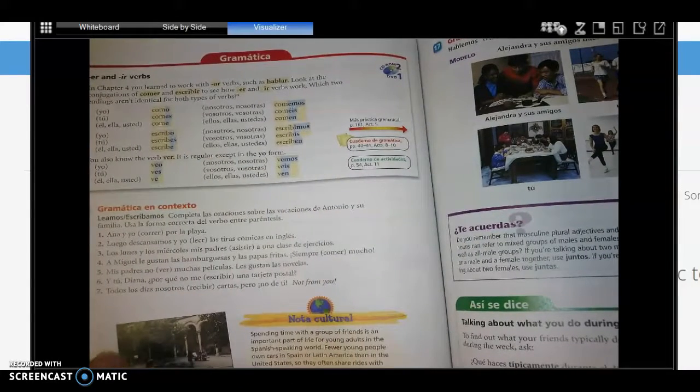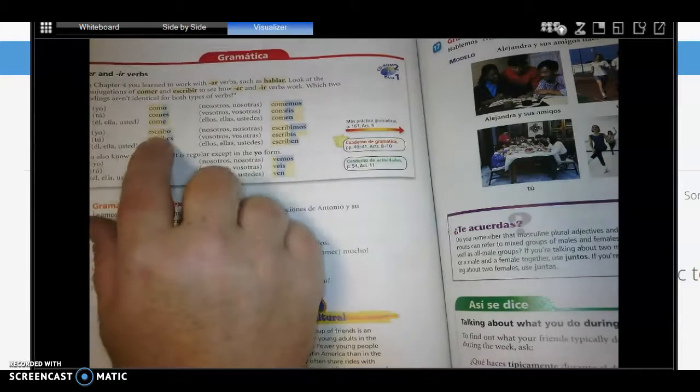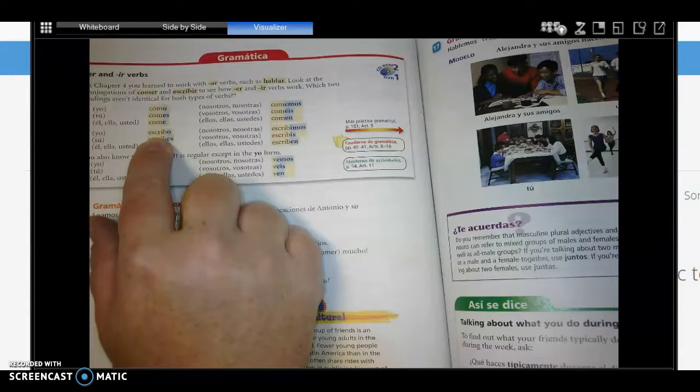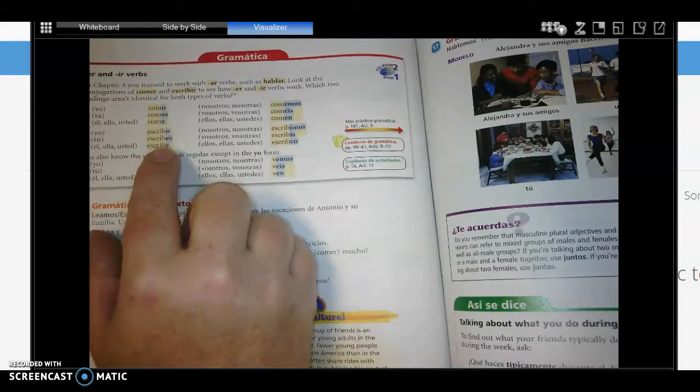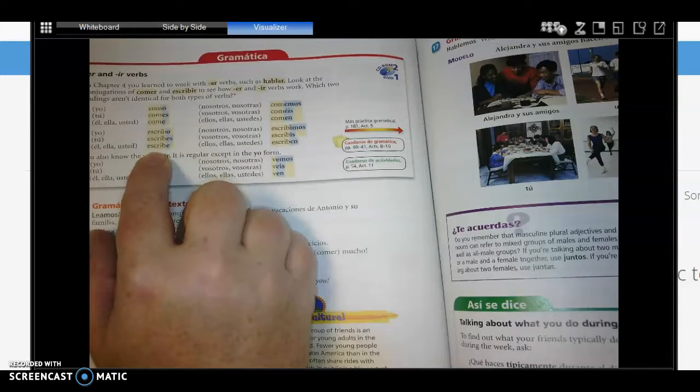Okay? Let's look at escribir, which means to write. It's an IR verb. Again, the yo form ends in an O. Escribo. Okay? I write. The tú form, instead of an I, which is what you might expect, you should notice that it's exactly the same as the ending in the ER verbs. Okay? Escribes. Comes. Okay? And the él, ella, usted form is the same as the ER form as well. Come, escribe. Okay? He writes, she writes, you formal write.